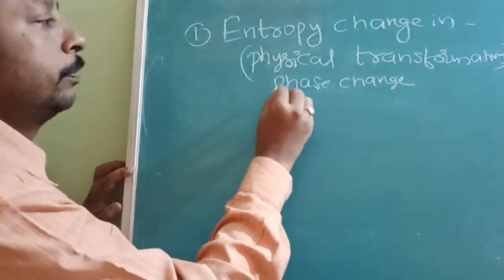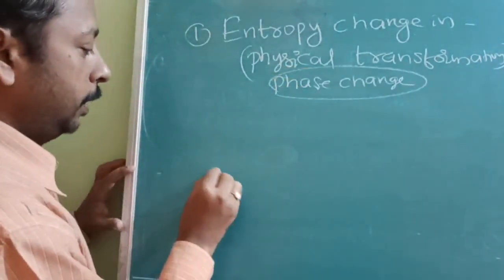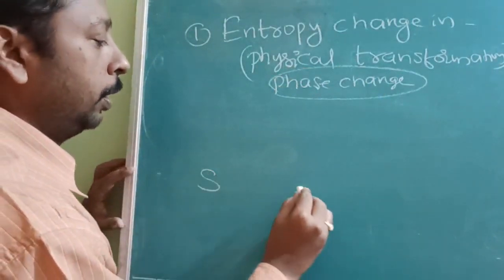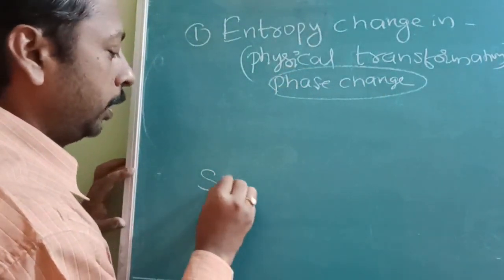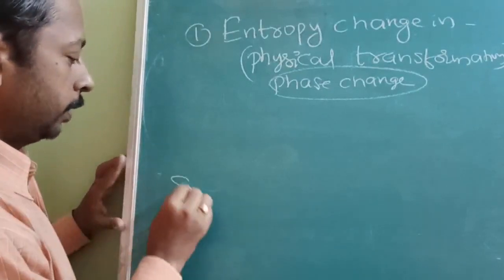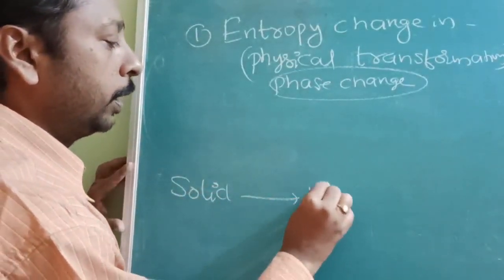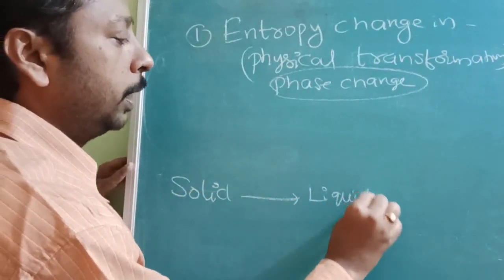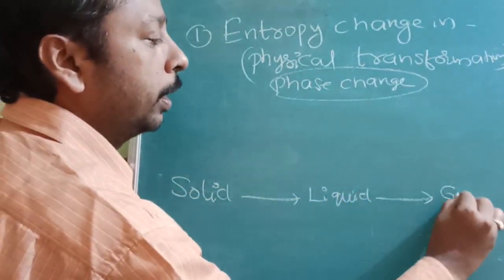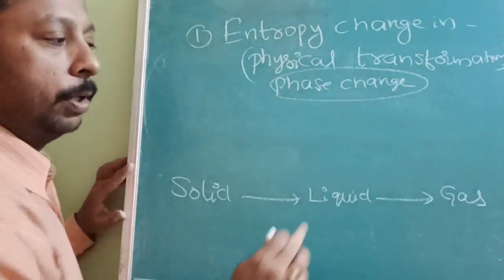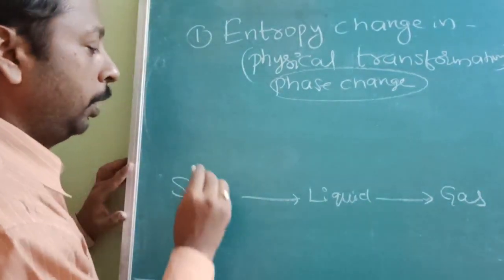So first of all, what is phase change? Phase change is very simple, everybody knows. Normally a solid is converted into liquid, and a liquid is converted into gas.